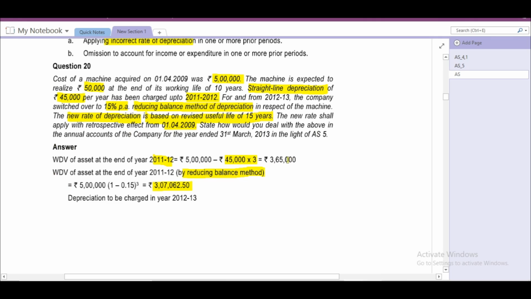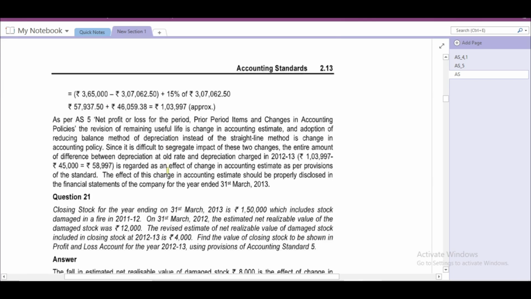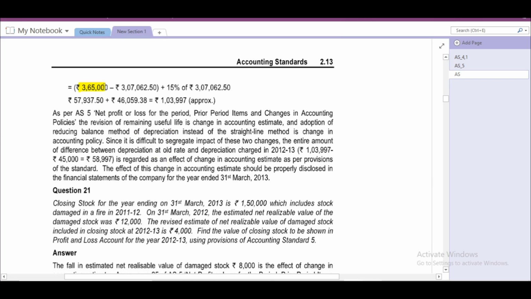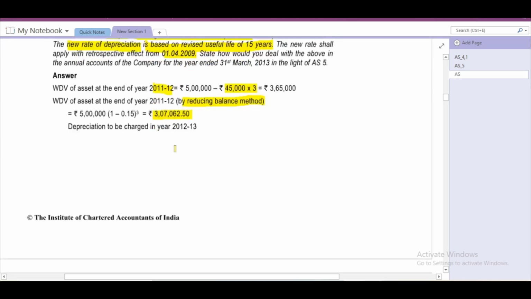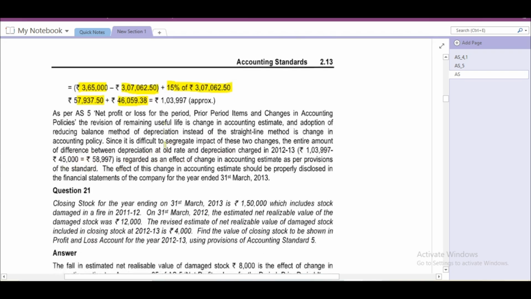So we take the difference, 3,65,000 minus 3,07,062, which is 57,937, plus 15% on 3,07,062, because from this year we have to consider the 15% reducing balance method of depreciation. Both we have to consider as depreciation for the year 2012-13.